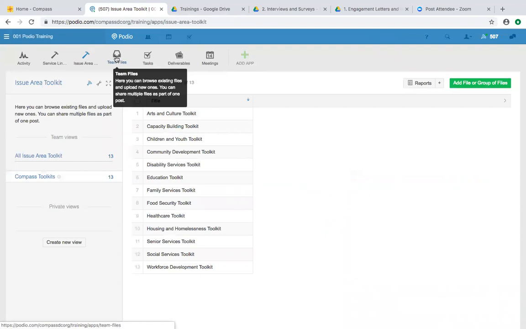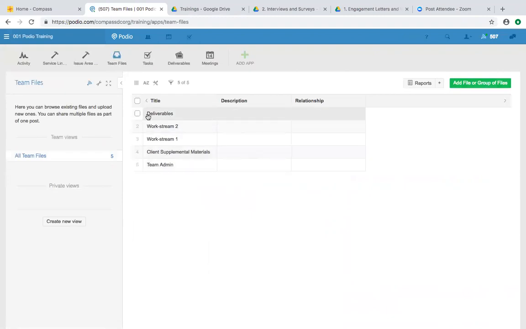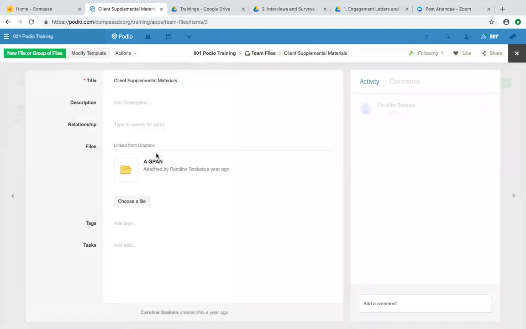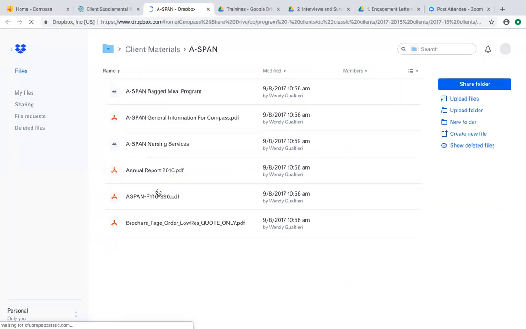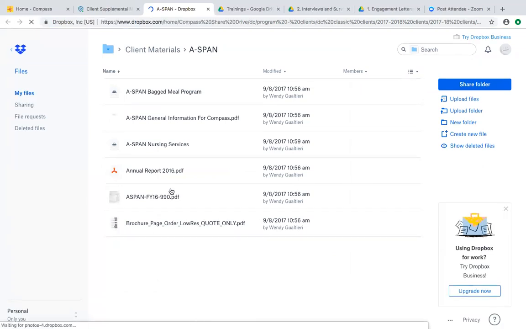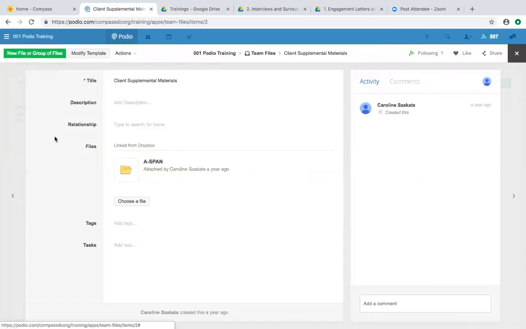Next, we have team files here. Most of these folders are dummy folders, except for the client supplemental materials folder. This contains the client materials that they sent us before beginning on your project. This can include the 990, other sorts of marketing collateral, and other general information. So that's important to review. And those are linked through Dropbox.